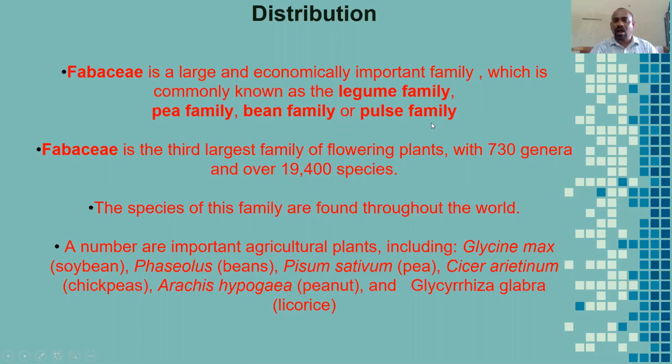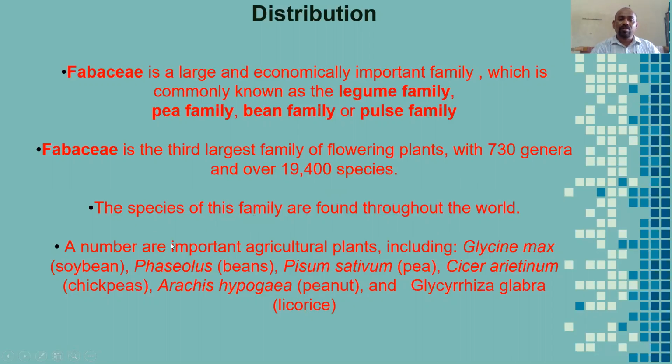Pulse means dal here. So students, Fabaceae is the third largest family of flowering plants with 730 genera and over 19,400 species throughout the world. The species of the family are found throughout the world.